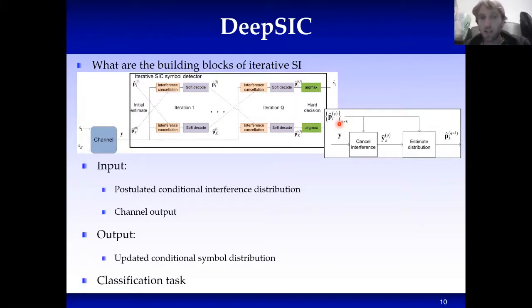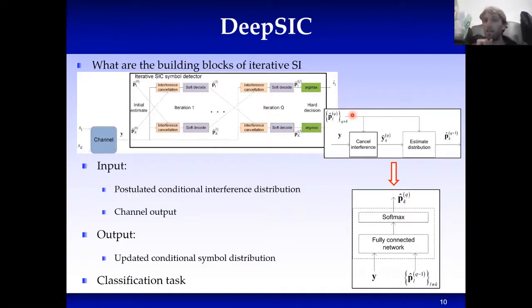So what we actually have here is some sort of a classification task, right? Because we have a set of inputs and we're trying to estimate a conditional distribution given those inputs. So this is quite naturally implemented using classification networks with a softmax output layer trained to minimize the conditional entropy. Essentially, what they output is the conditional distribution of the label given the input.